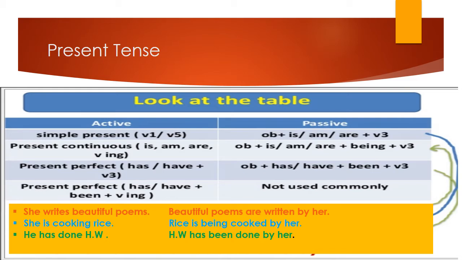For example, she writes beautiful poems. Beautiful poems are written by her. She is cooking rice. Rice is being cooked by her. He has done homework. Homework has been done by him.